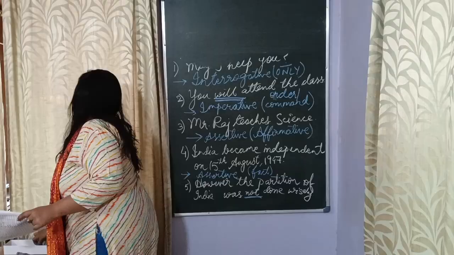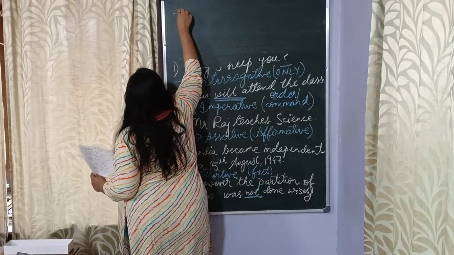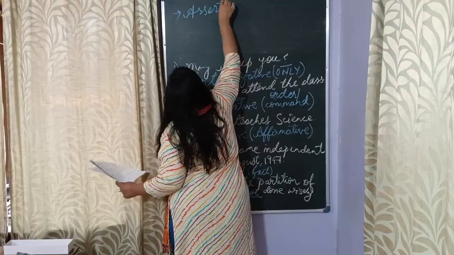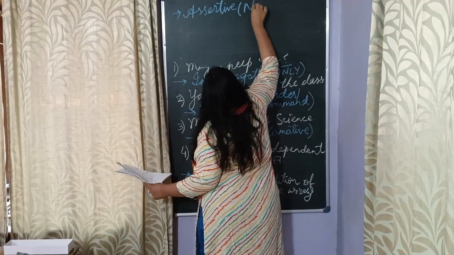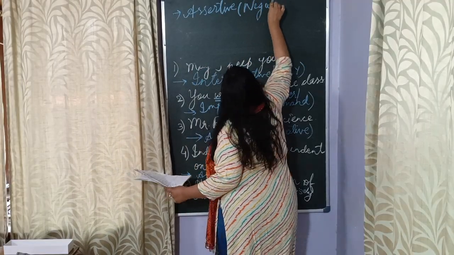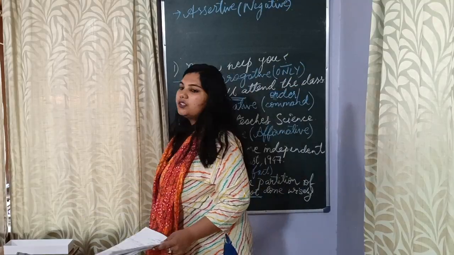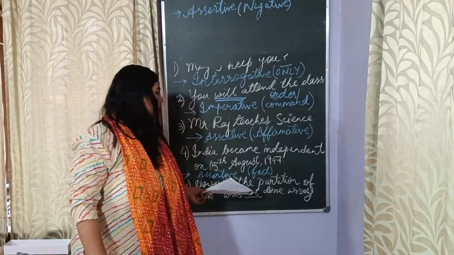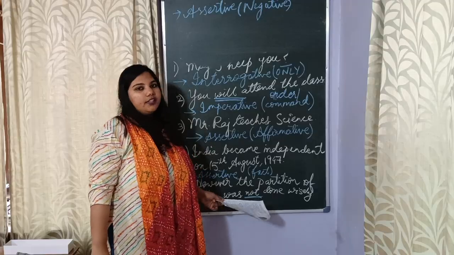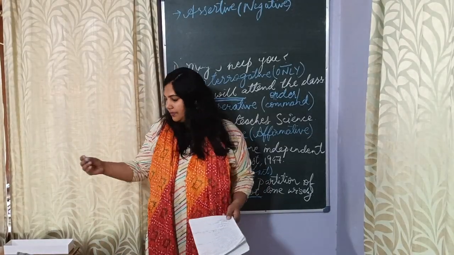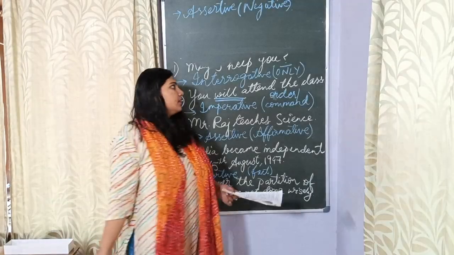Question number 5, the answer is assertive negative sentence. Why assertive and negative? Because we have the word not in it. The sentence tells us that the partition was not done wisely. Okay, and it is also a fact, as verified by various analysts.